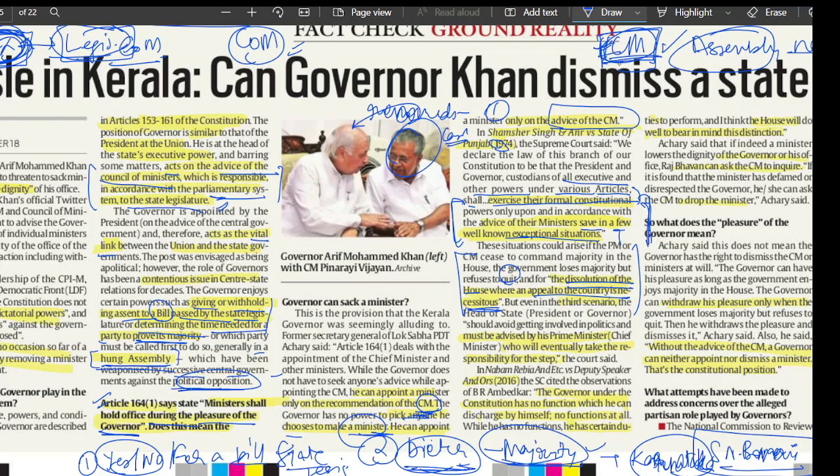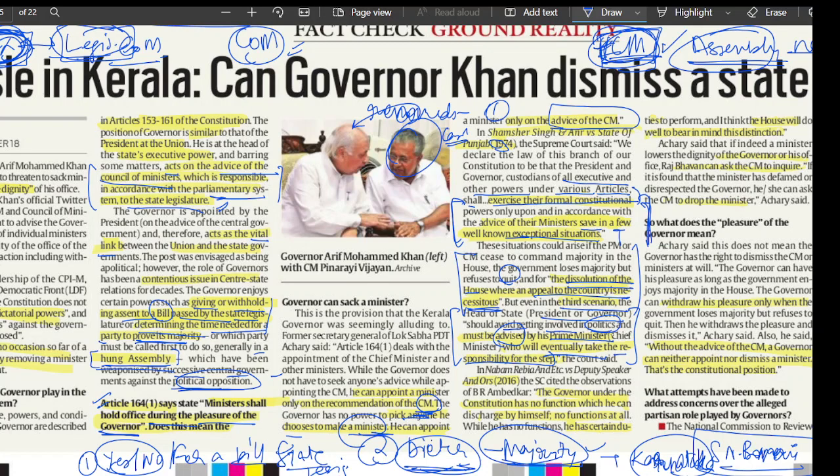So, in a case where the chief minister is not able to prove his majority, the governor can dissolve the assembly, and then he can tell the next person or any person who wants to prove the majority to be the next CM, as you can say happened in the case of Maharashtra. But even in this scenario, the head of the state, the president or the governor, should avoid getting involved in politics and must be advised by his prime minister or chief minister, who will eventually take the responsibility for the step.